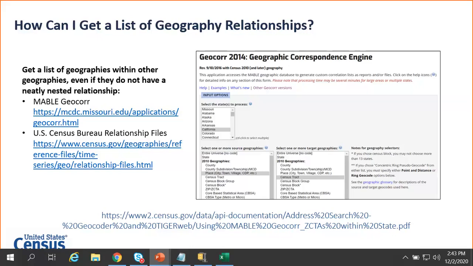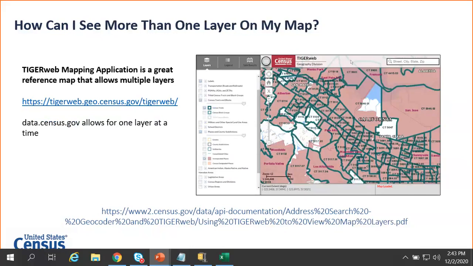So going hand in hand with that, some folks may also be interested in how they can look at this visually. So once I got a list of all of those census tracts in Palo Alto, you can go through the process on the TIGERweb mapping application. It allows you to turn on more than one layer at a time. Here I'm showing a screenshot where I've turned on layer for census tract and for place. You can see incorporated place is in red and the census tract boundaries are in green. So some of those census tracts in my list for Palo Alto may be fully within the city, and some of them may be only partially within the city. That may help me determine if I want to include those in my analysis or exclude them.